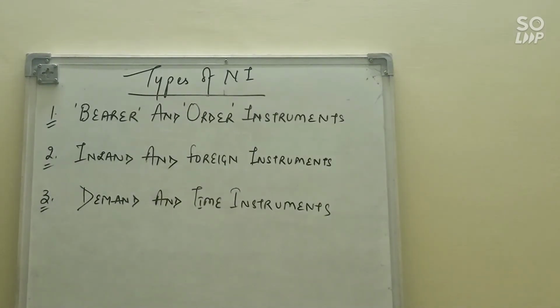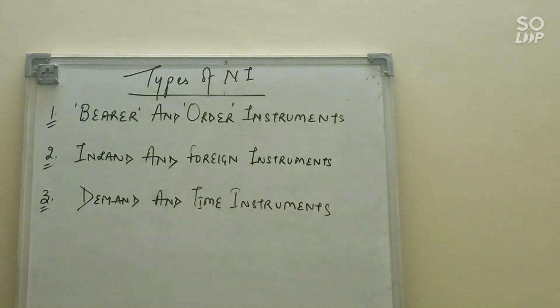Clear? So second is order instruments. When it is expressed to be so payable, it is payable to a specific person when the name is given, when instructions are given on the instrument. Clear? Next is inland instruments and foreign instruments.